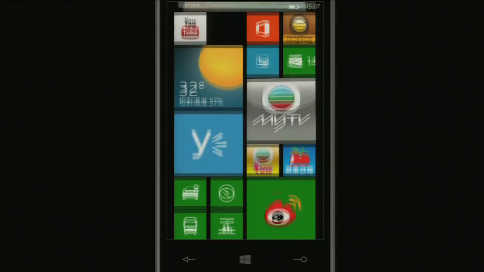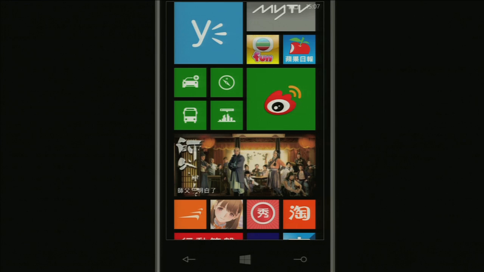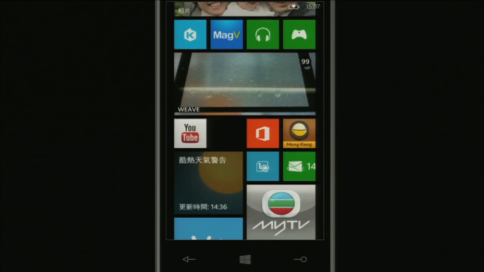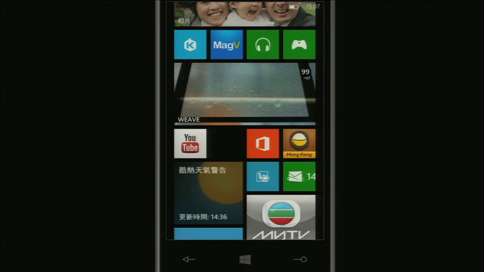That is what user experience is all about, right? So this kind of design of things, the whole concept is also on the live tiles, right? When we have the latest episode of 師傅明白了, you do not need to go into the application to check whether there is an update, whether the application is out already, because the information is on your start screen, right?